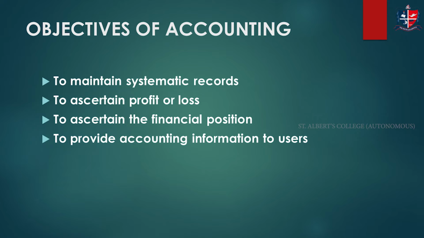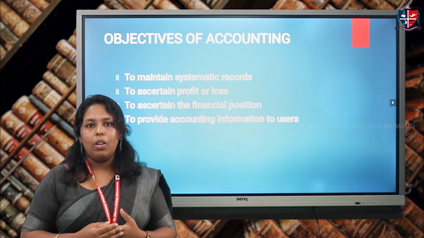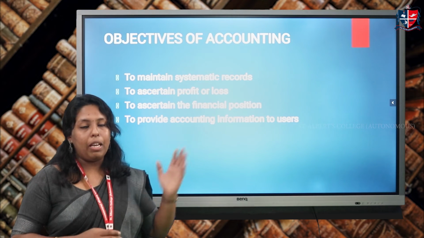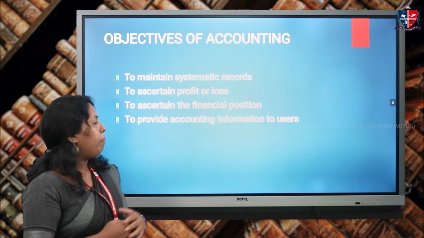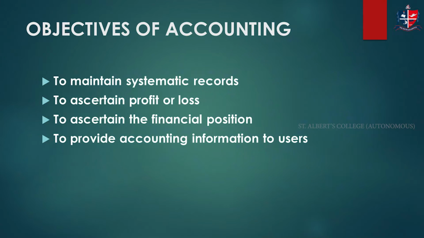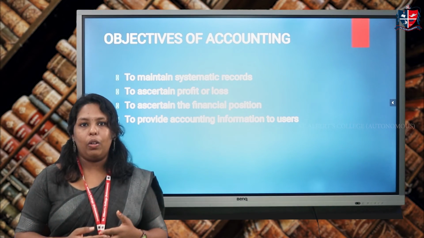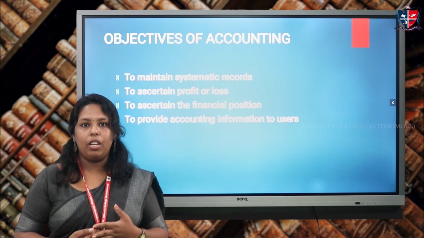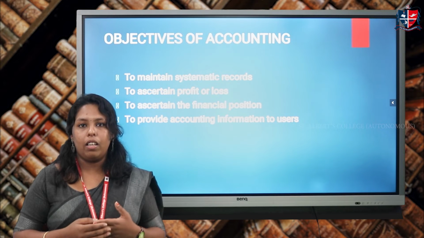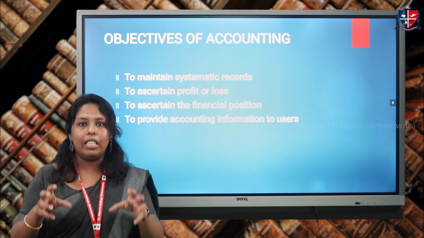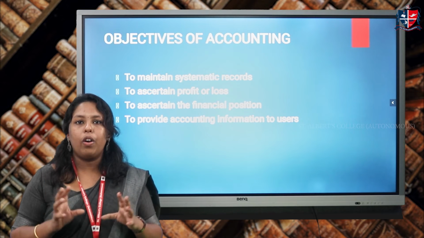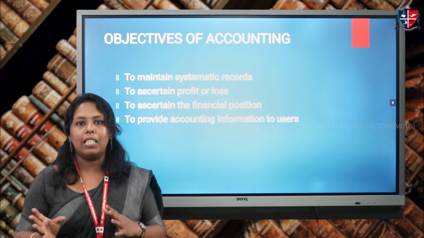So next, we will be discussing the objectives of accounting. All these we have already discussed. These are the main objectives of accounting. The first one is to maintain systematic records. A businessman needs to record the financial transactions or operations of the business in order to ascertain the profit and loss, or the financial position, or for his future reference. He will have to record these transactions. So that is one of the main objectives of accounting, to maintain systematic records.